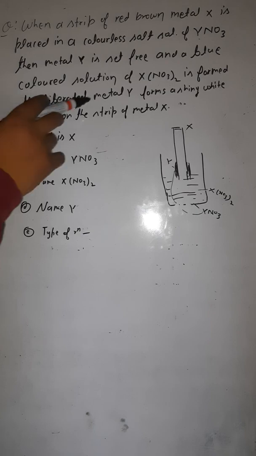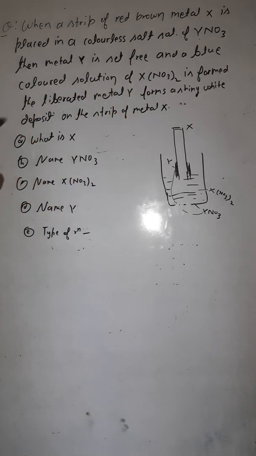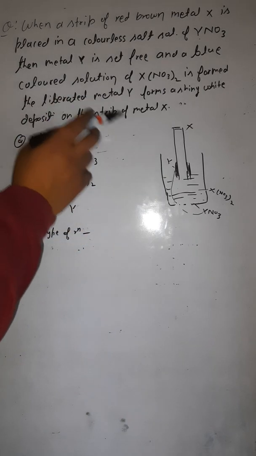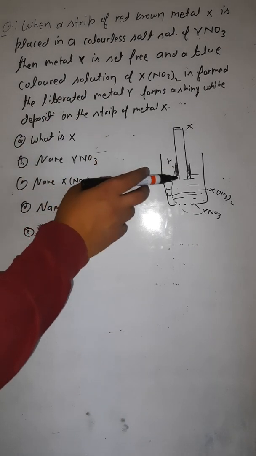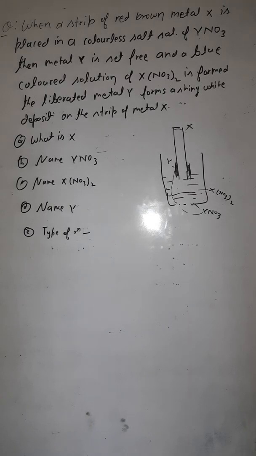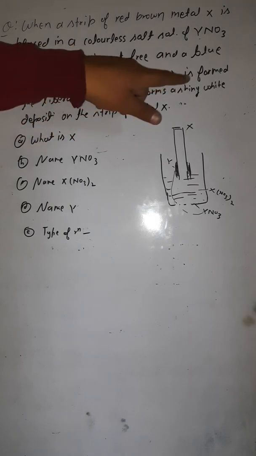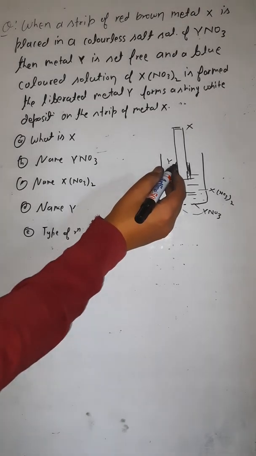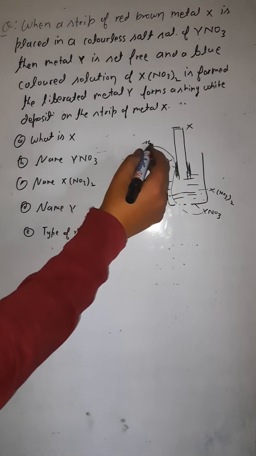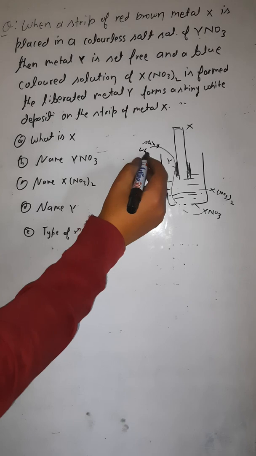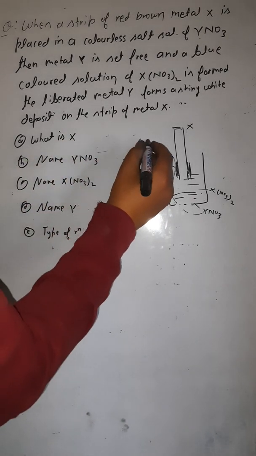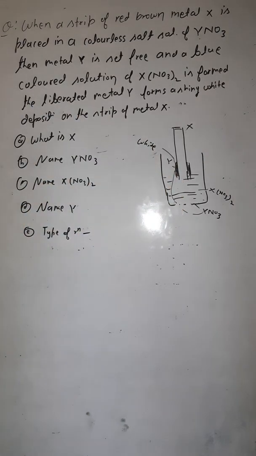Okay, the liberated metal Y forms a shiny white deposit. The color of the deposited metal has been given to you. The liberated metal Y forms a shiny white deposit, meaning the deposition of Y is here and it just looks like a shiny white color deposit. So this is the color of the metal Y. On the basis of the given information, you have to answer the question.